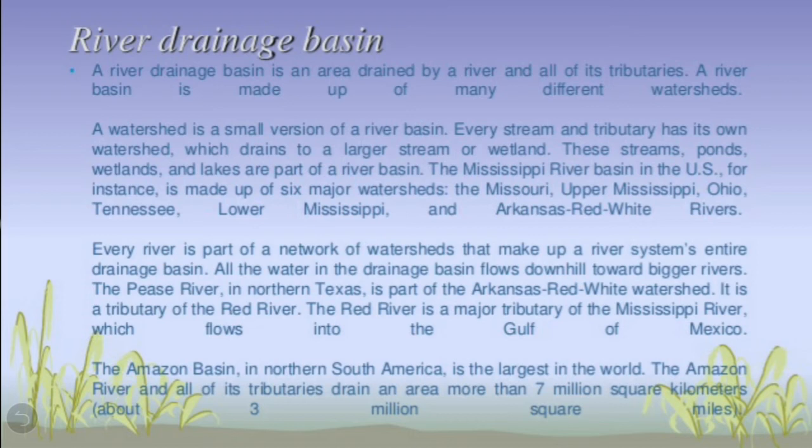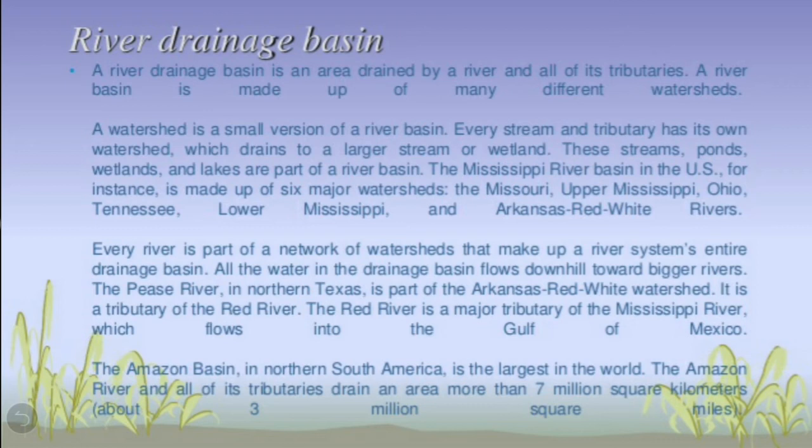Now every river is part of a network of watersheds. So every river is part of the network of watersheds that make up a river stream's entire drainage basin. And all the water, children, in the drainage basin flows downhill towards bigger rivers.